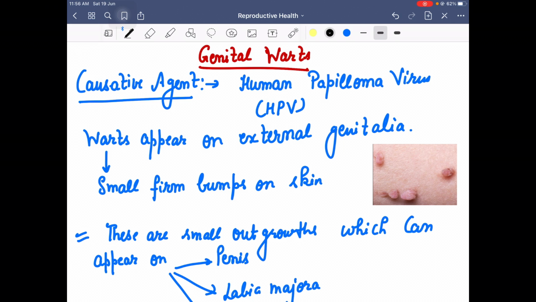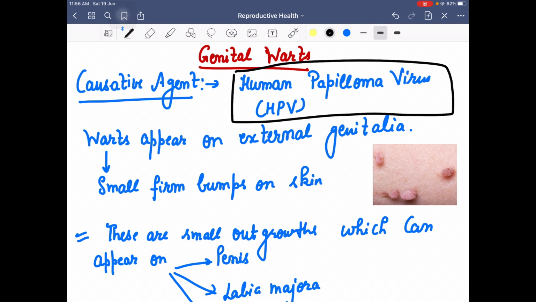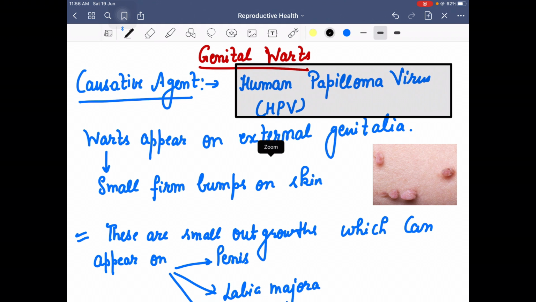The causative agent is human papilloma virus, HPV. The human papilloma virus family causes outgrowths in many areas. These warts are basically outgrowths, small firm skin bumps which come out on the skin.